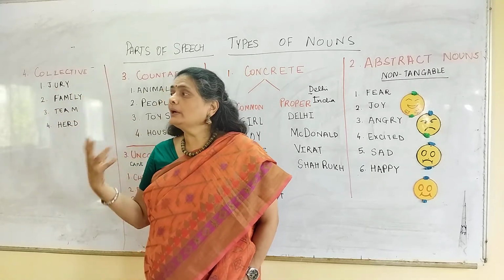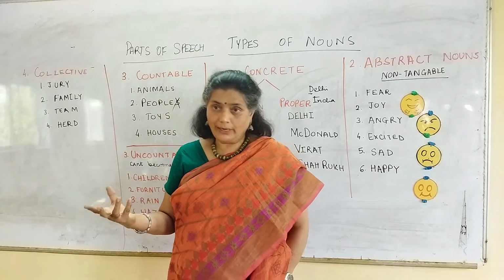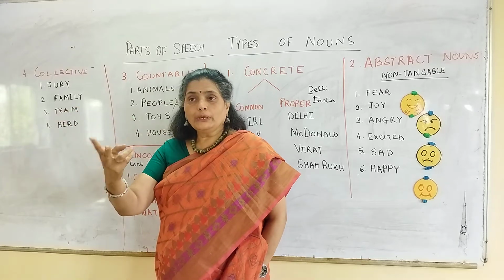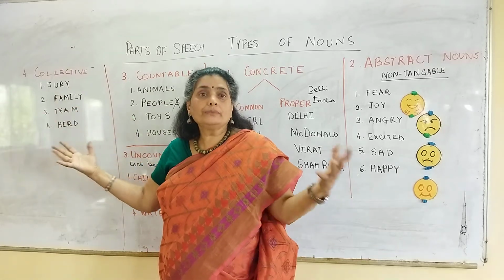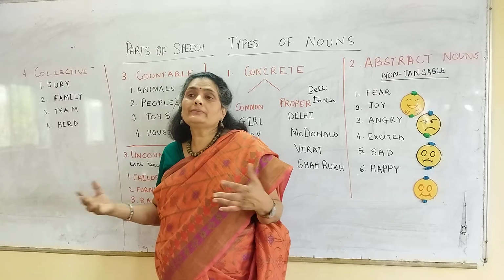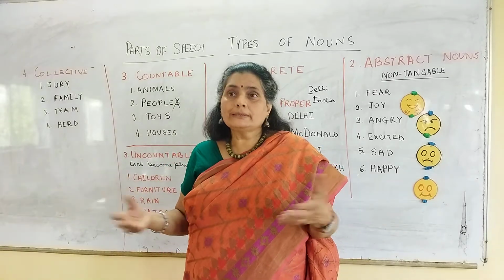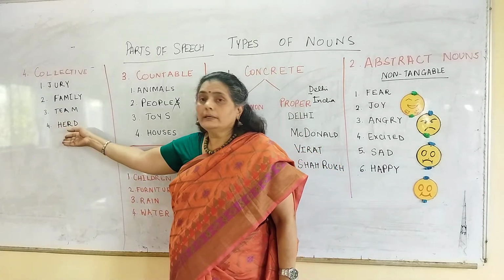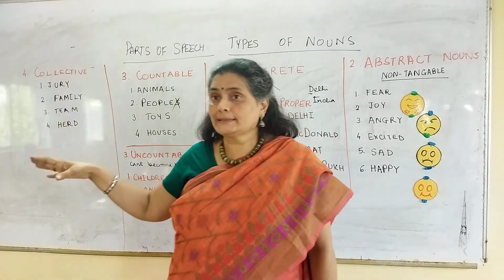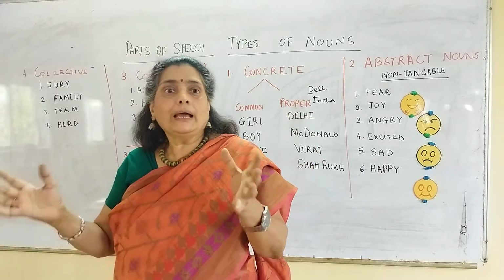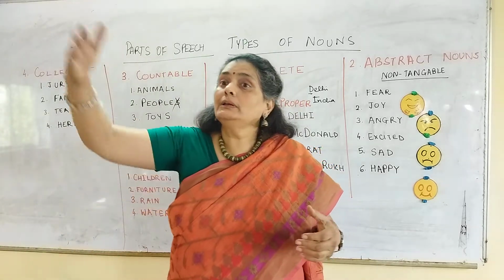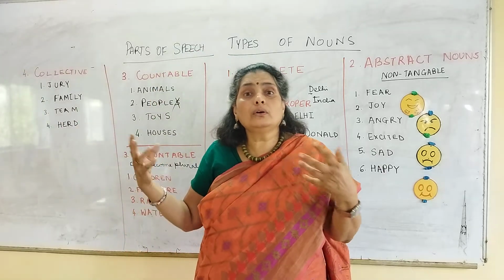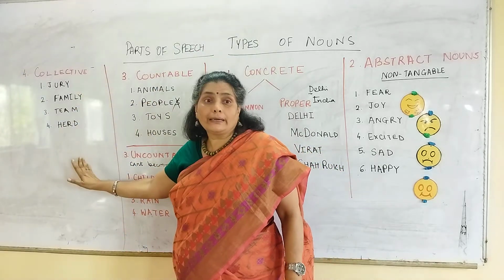Family. A group of people who are connected by blood ties, right? And emotions. Team. 2 in a team, 3 in a team. A cricket team has got 11 people, right? Whereas in badminton, there are 2 in a team, and so on. Herd. A herd of lions. Herd means many lions together who are crossing, say for example, the field from one place to another. They are going, a herd of lions. So this becomes a collective noun.